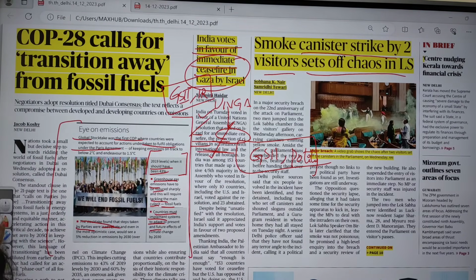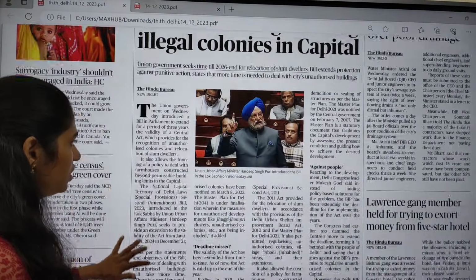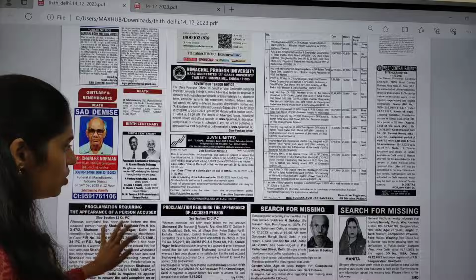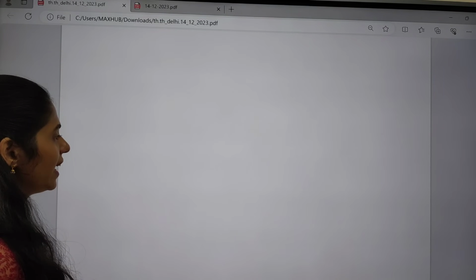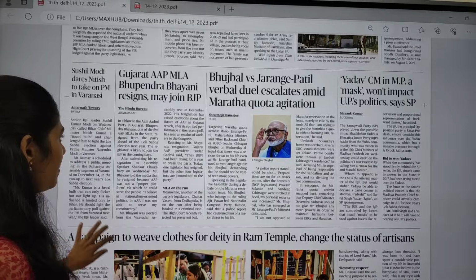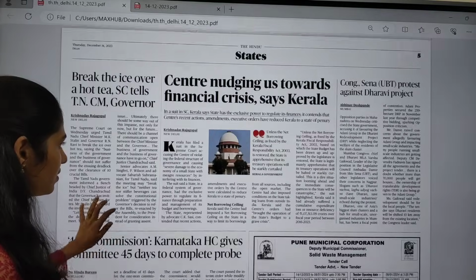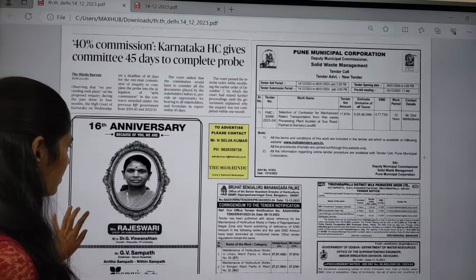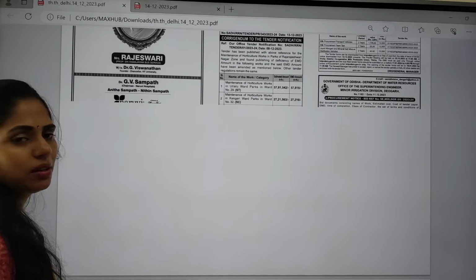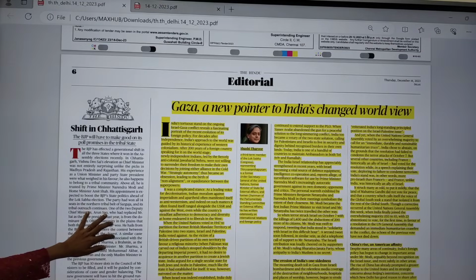So this is the front page, and you can move on to the city page, but there is nothing much important in our city page today. You can directly move on to the states page. In the states page also most of the articles are political articles. And you can directly move on to the editorial page. In the editorial page you have one article which is important.